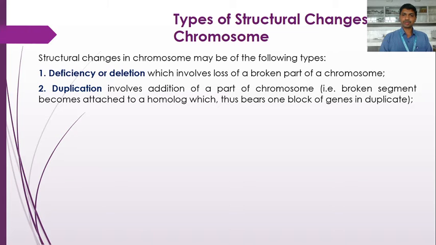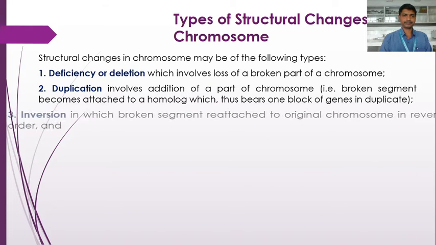So the chromosome, after joining of the broken segment, possesses some genes in duplicate, because the broken segment gets attached to the homologous chromosome only. So the chromosome formed after duplication involves addition of a part of a chromosome.